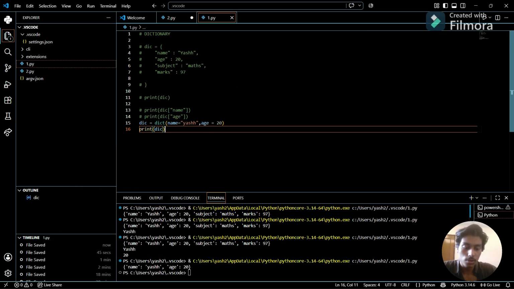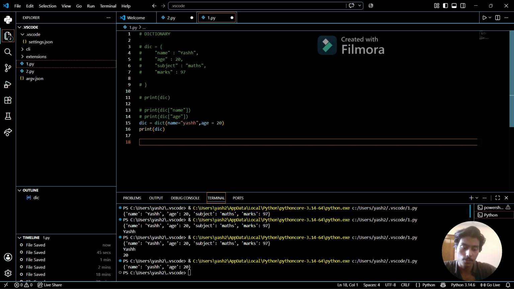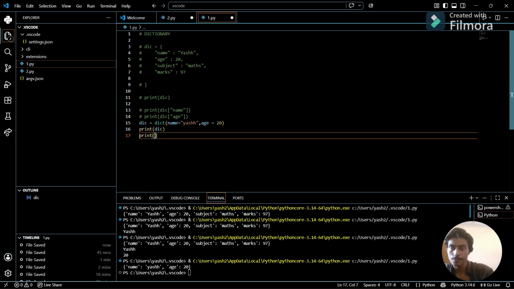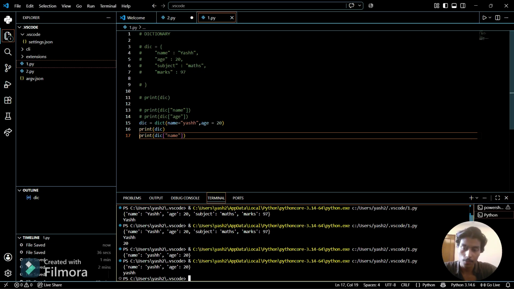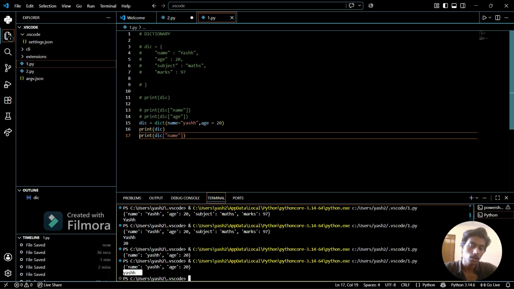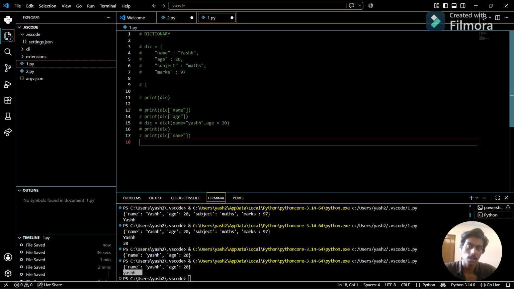So why do we use a dictionary? We can store data of different data types in one place. So we use a dictionary to store multiple kinds of data in one dictionary. Also, if I want to access the name part, again I can do it. If I want to print the name only, it will return Yashwant. So that's how it works. That's how we can create a dictionary, and that's how we can access the things which are written in the dictionary.